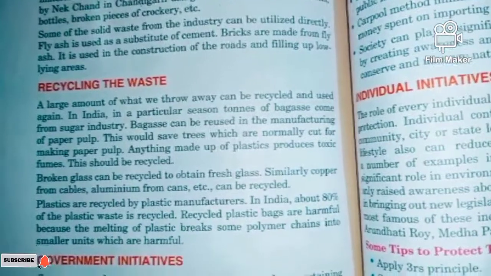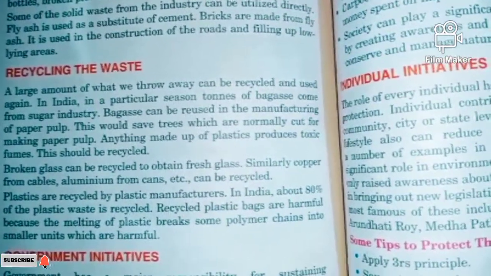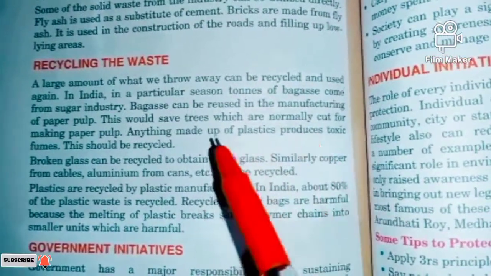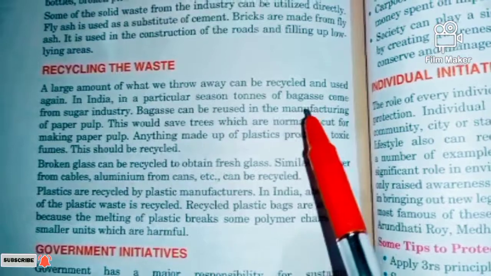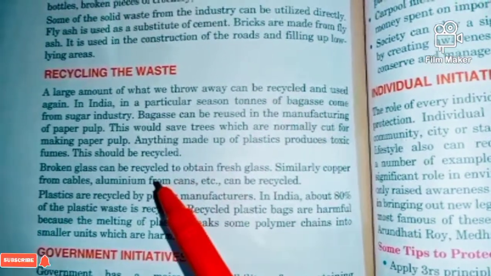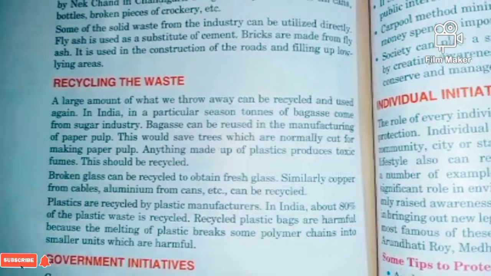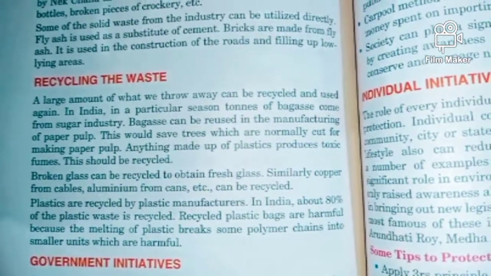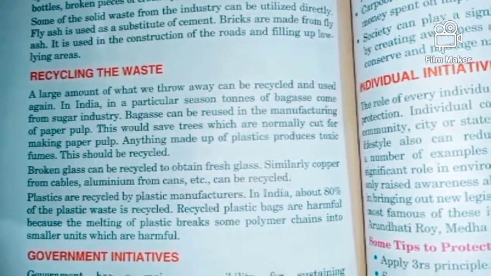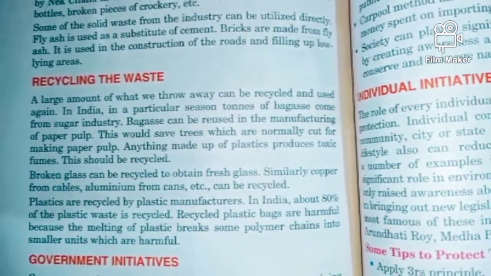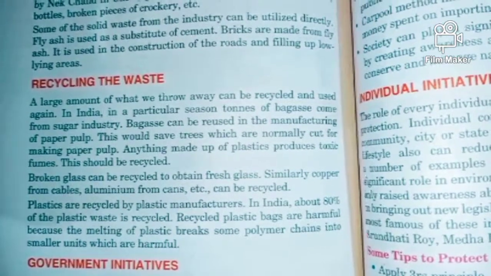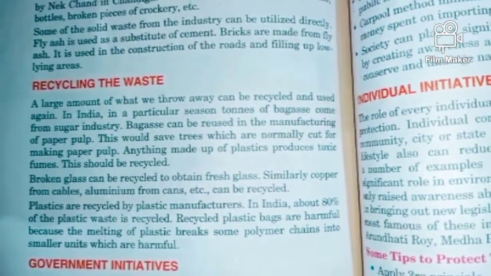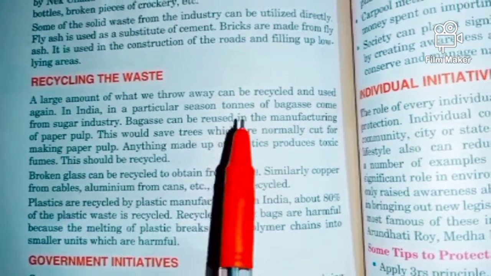Next method is recycling the waste. The waste that we generally throw away, we can recycle and use once again. Especially in India, where the population is so large, we have a lot of waste, and this waste needs to be recycled. In a particular season, like the crushing season of sugarcane, we can have tons of bagasse